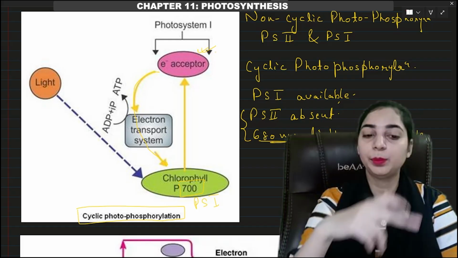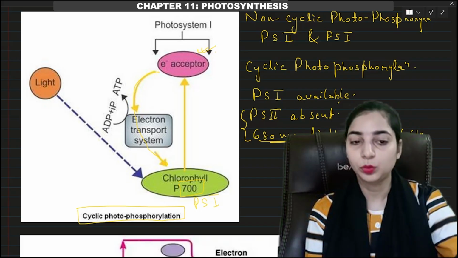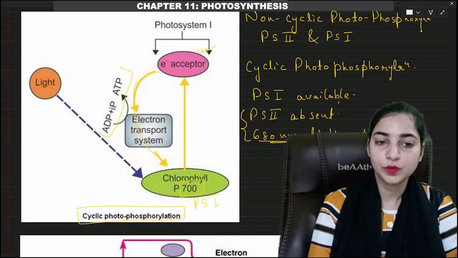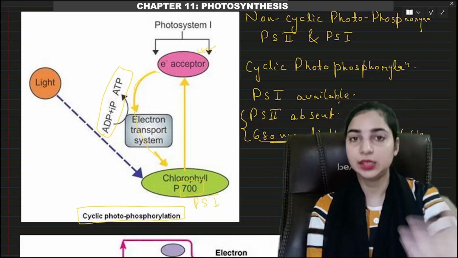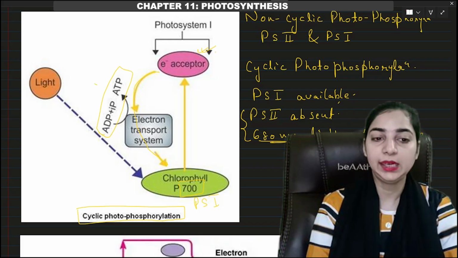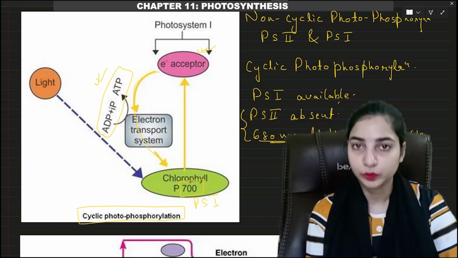So it will be cycled back to the same photosystem. Now during the movement of the electron through the electron transport system, again phosphorylation will take place. That means the addition of inorganic phosphate to ADP will take place and ATP will be formed. Okay, therefore it is known as cyclic photophosphorylation.